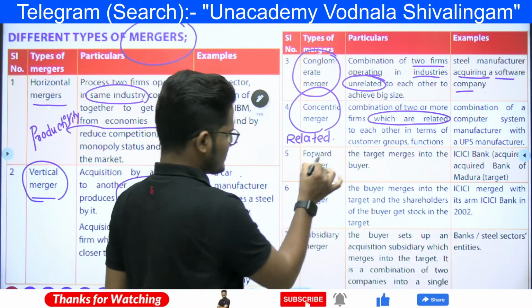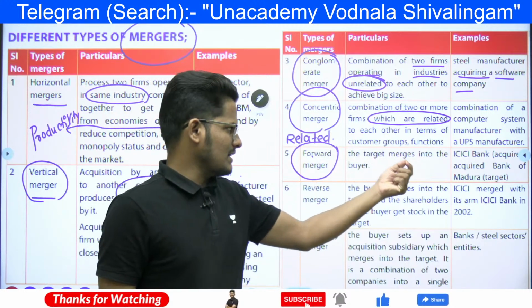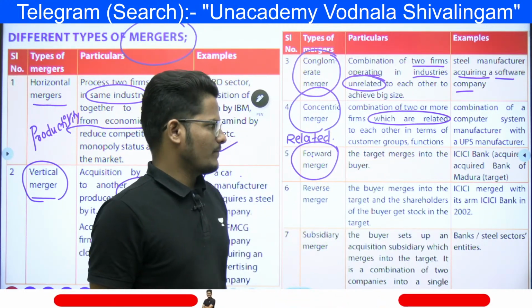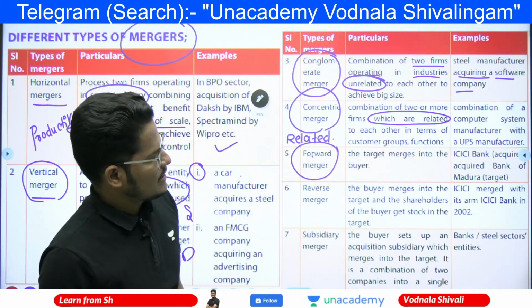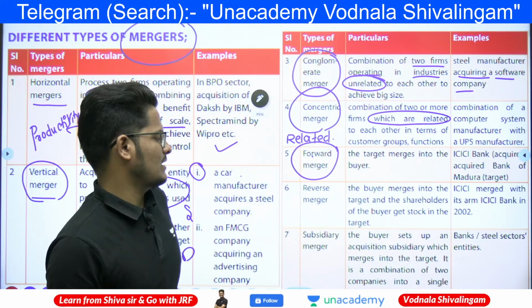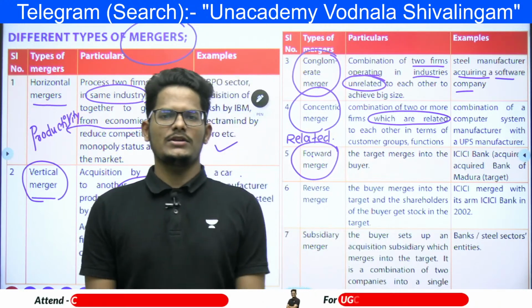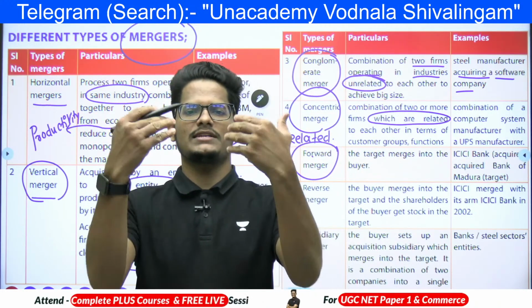Next, forward merger and reverse merger. What is a forward merger? The target merges into the buyer, like ICICI Bank acquiring the Bank of Madura, which is the target. Forward merger and backward merger.